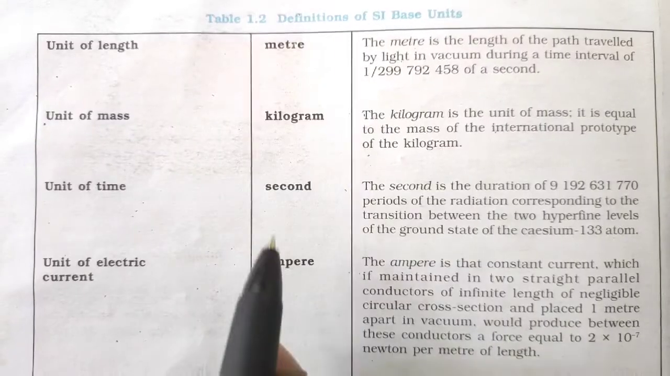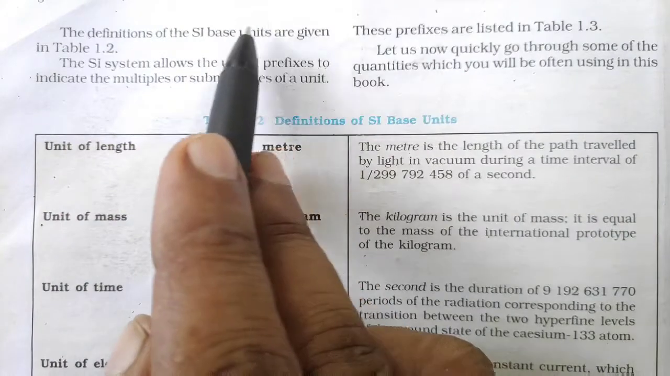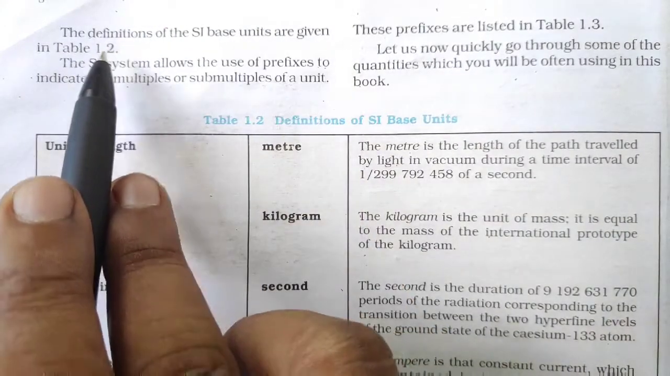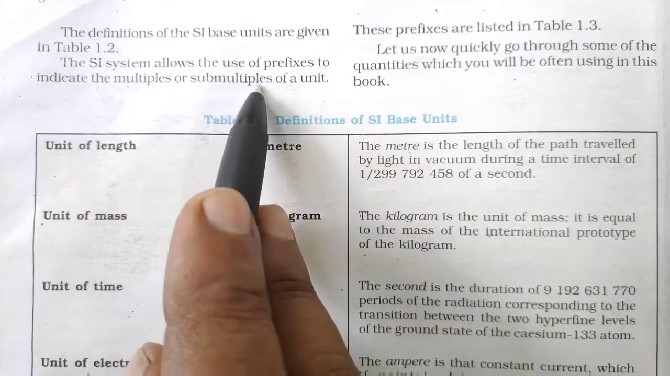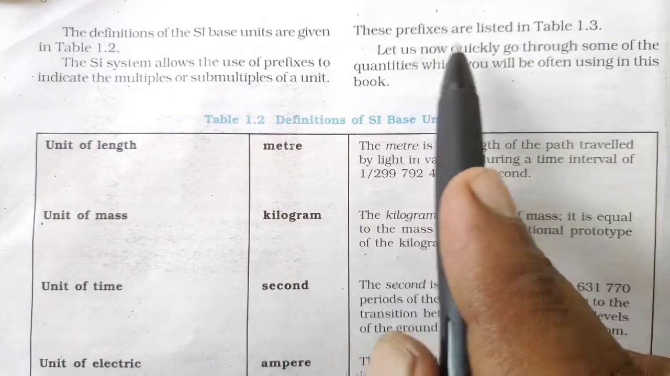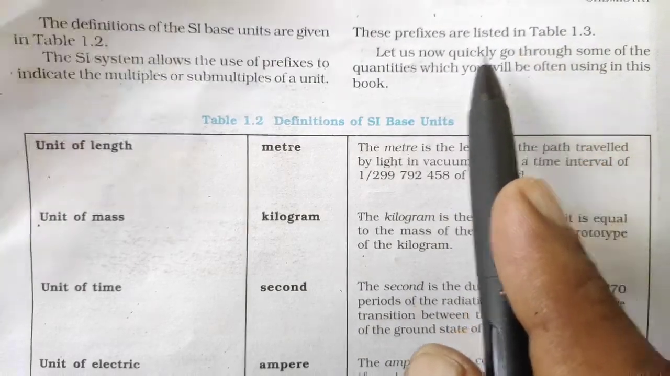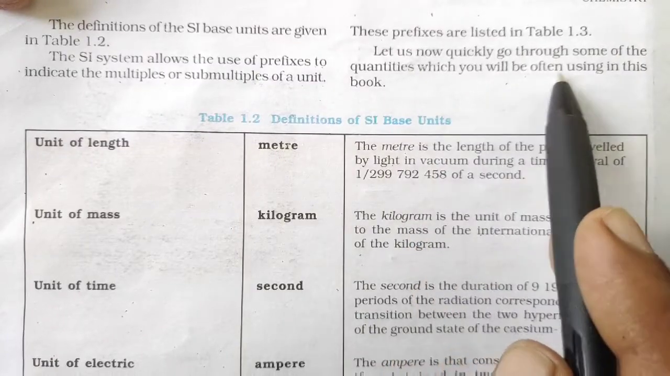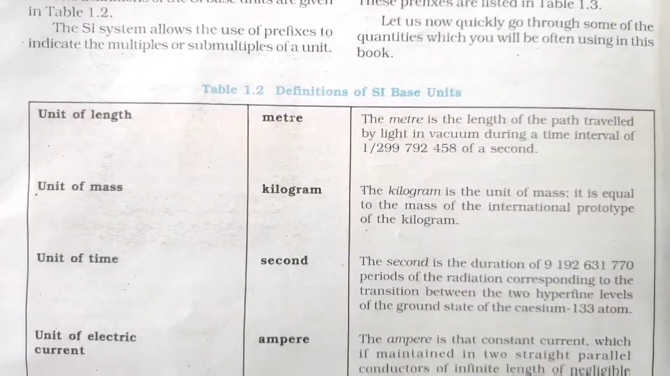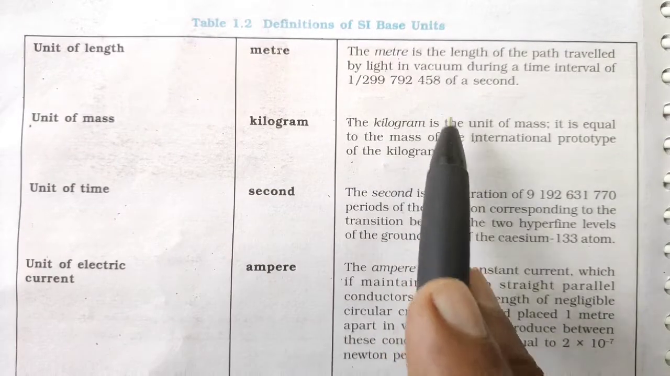Okay. Now the definitions you can see here. The definitions of the SI base units are given in table 1.2. The SI units allow the use of prefixes to indicate the multiple or sub-multiple of the unit, and these prefixes are listed in table 1.3 that we will be seeing in the next video. Let us now quickly go through some of the quantities which we will often be using in the book. So now these are the definitions given, but it's just for your knowledge, no need to learn by heart.